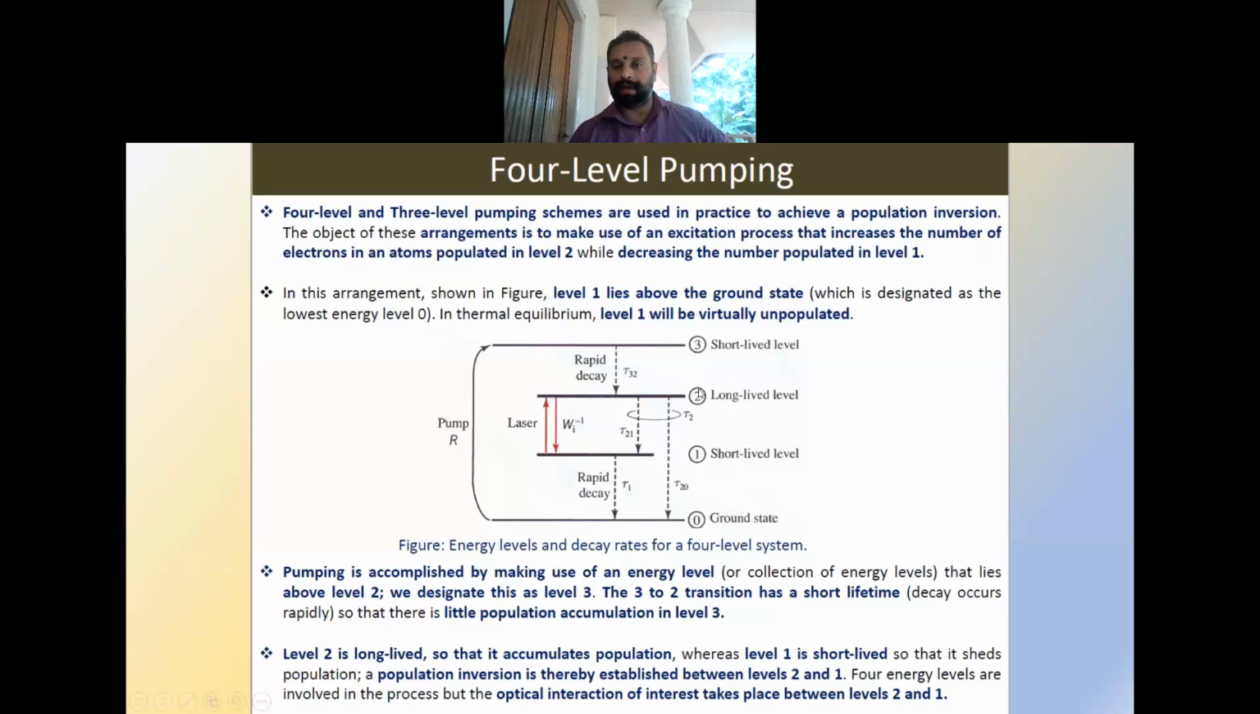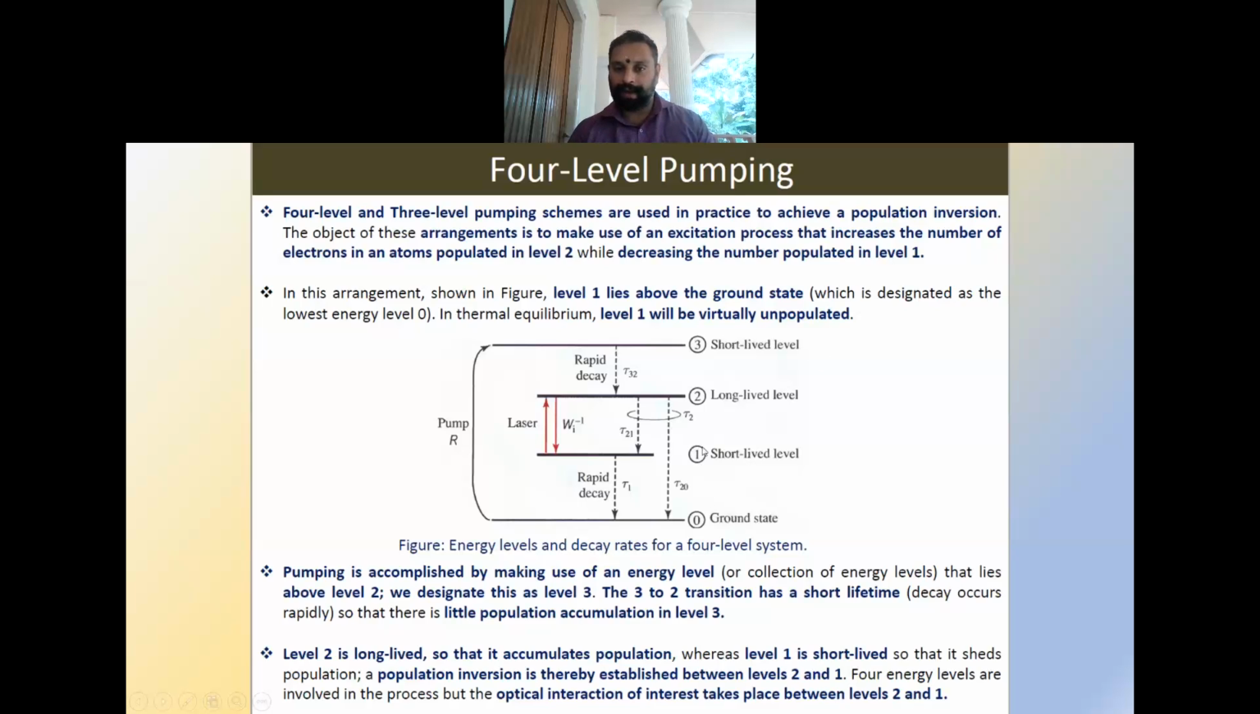So the number of particles or atoms in level 2 should be more compared to the number of atoms in level 1. Whatever atoms are coming to level 2 should remain there for as much time as possible. They should remain there for a long time. But that number should be high compared to the number of atoms in level 1. Whatever atoms are coming to level 1 should remain there for a very short time, and they should vacate that space as soon as possible. So that is why we are classifying the levels as long-lived and short-lived.